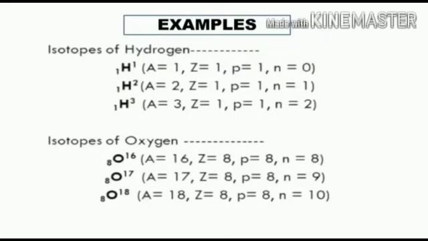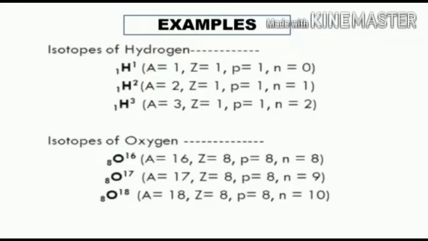Protium has no neutrons in the nucleus. Deuterium has one neutron in the nucleus. Tritium has two neutrons in the nucleus. Since protium, deuterium and tritium have the same atomic number but different mass numbers, they are called isotopes.